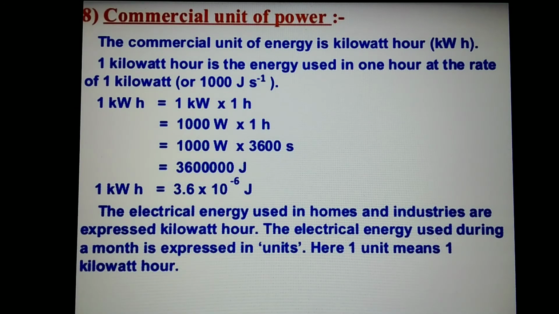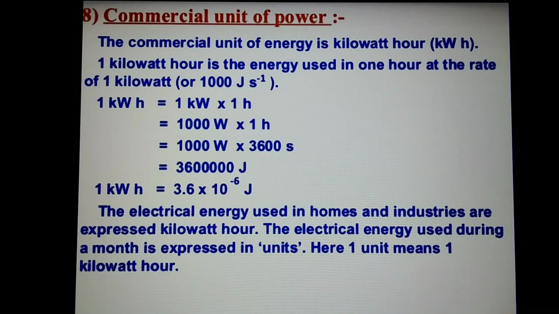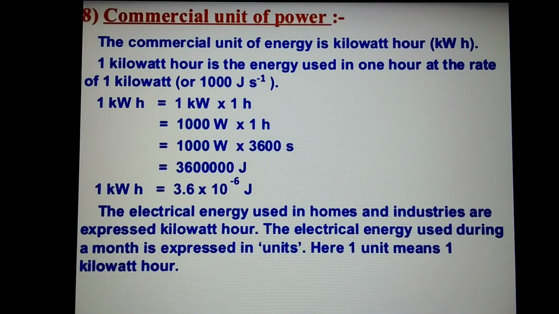Commercial unit of energy is kilowatt hour. 1 kilowatt hour is the energy used in 1 hour at the rate of 1 kilowatt, that is 1000 joules per second. 1 kilowatt hour is equal to 1 kilowatt into 1 hour, that is 1000 watts into 3600 seconds, that implies 3.6 into 10 to the power of 6 joules. The electrical energy used in homes and industries is expressed in kilowatt hours. The electrical energy used during a month is expressed in units. Here, 1 unit means 1 kilowatt hour.